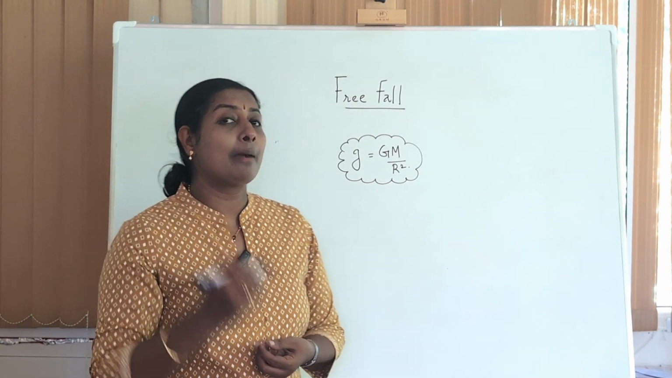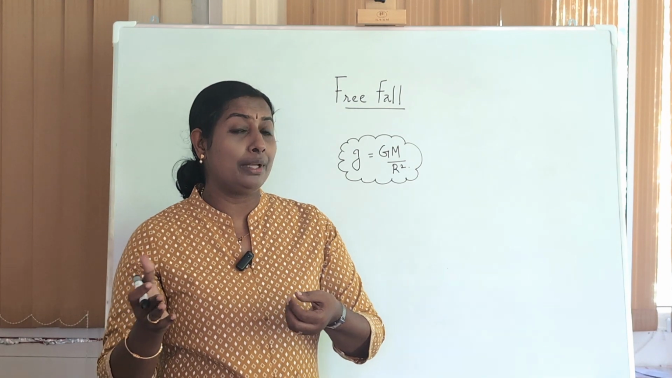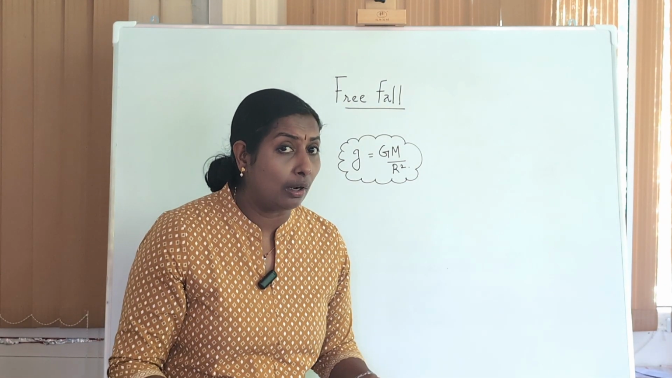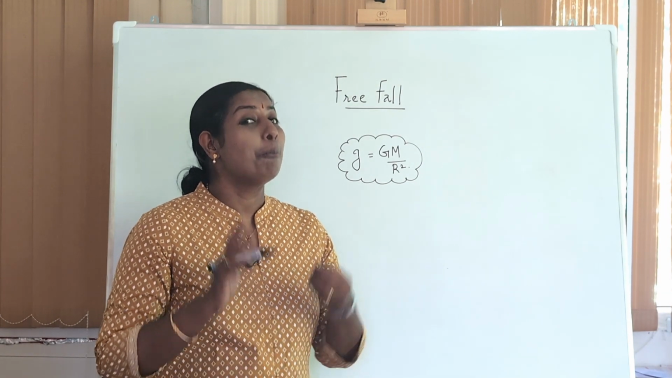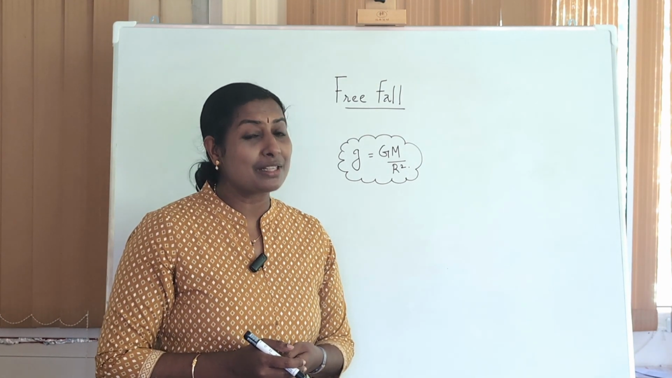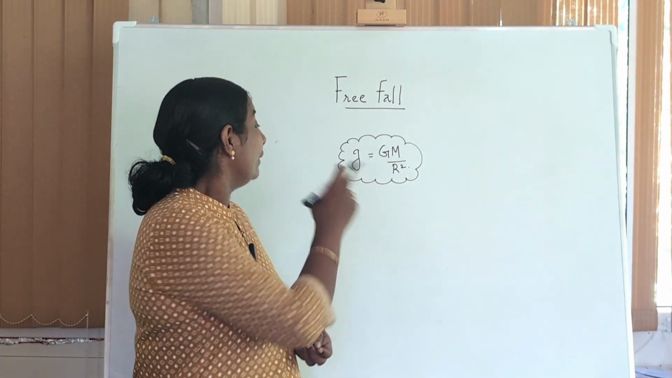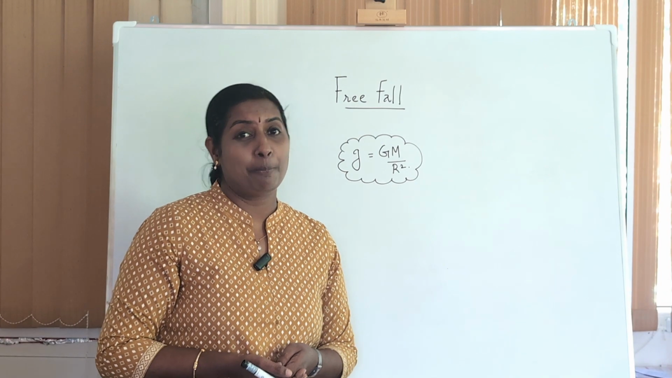So, we can just think about a question. A 2 kilogram body and a 10 kilogram body are under free fall. Which will reach the ground first? So, what is your answer? Both will reach the ground simultaneously. Hope that you have understood how this acceleration due to gravity depends on the parameters of the planet.